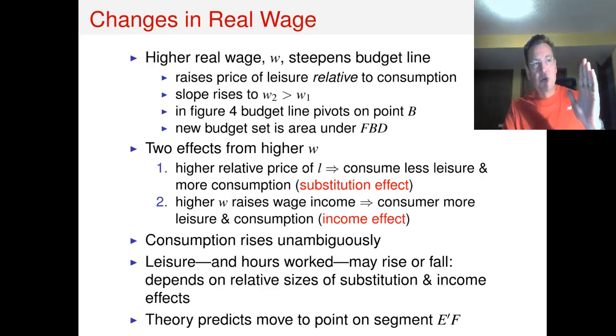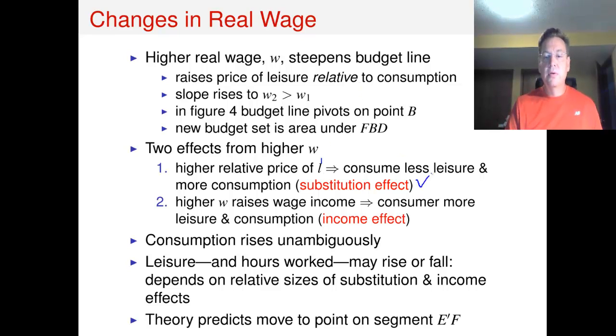But because it's also moving the budget line out, you can see that there's also going to be an income effect of some kind. So the bottom line is that a change in the real wage generates two kinds of effects. One is a substitution effect, and the second is an income effect.